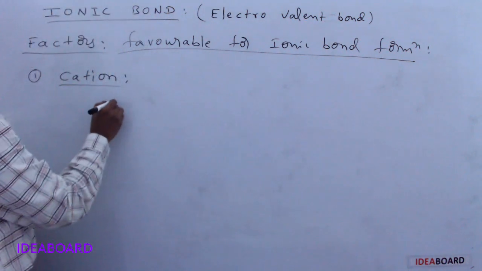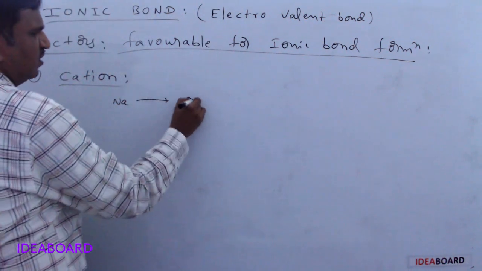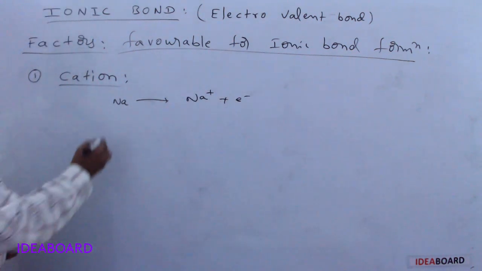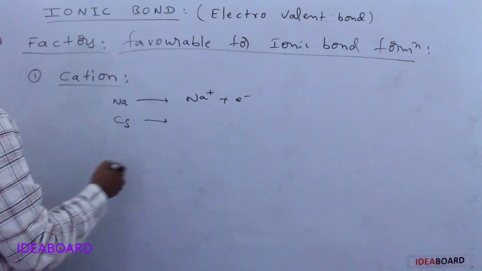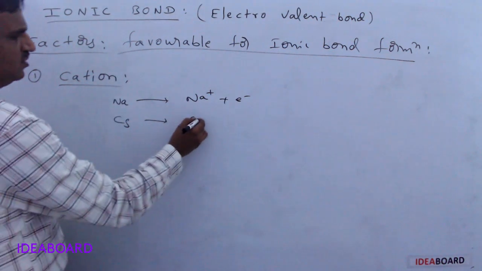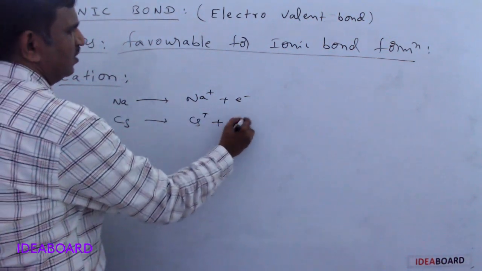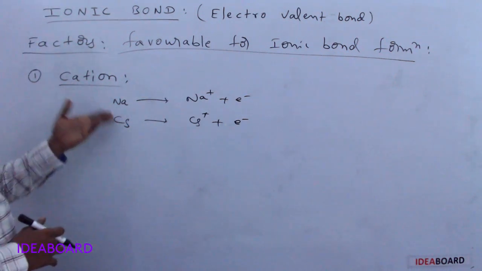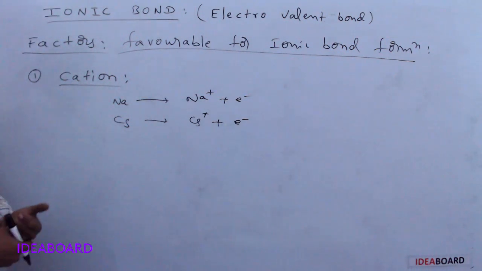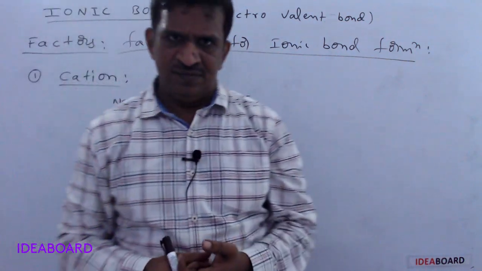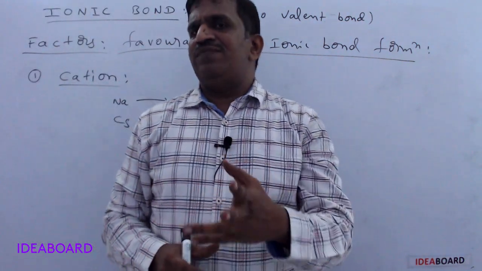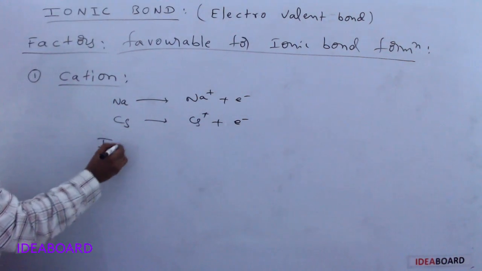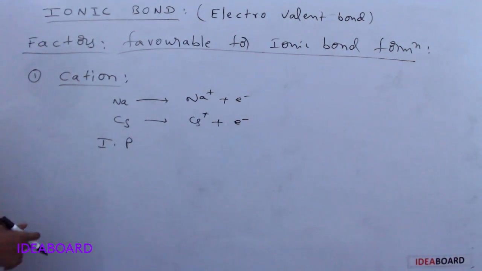Suppose I am taking sodium, sodium loses an electron easily, then it is converted to a cation. Suppose I take cesium, the first A group last element. If cesium is taken, it forms a cation easily, or it loses an electron easily. When atoms lose electrons easily, in the periodic table chapter you studied the ionization potential concept, IP or IE.